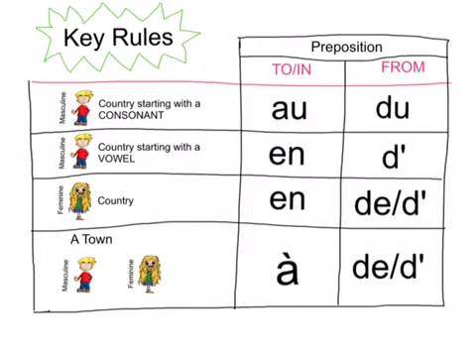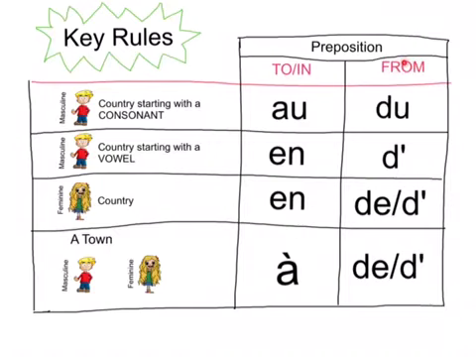With these prepositions come key rules, and here are the rules. I'm just going to go through these quickly. A masculine country, starting with a consonant, right here. If you want to say you're going to go to or you are in that country, you have to use au. And if you want to say you're from that country, use du. But this is only the preposition part.